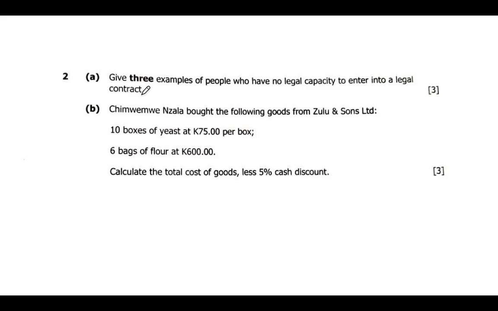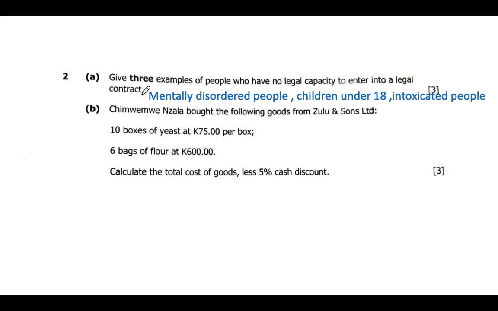And then we have those people who are said to be intoxicated. Intoxicated people, for example people who may appear to be criminals or so forth, cannot go into a legal business or a legal contract. They might swindle, or they might run away with the money. So those ones cannot go into the contract. So we have mentally disordered people, children under 18, and intoxicated people. Those are the 3 kinds of people who cannot go into a legal contract.